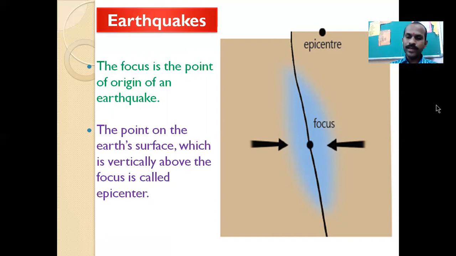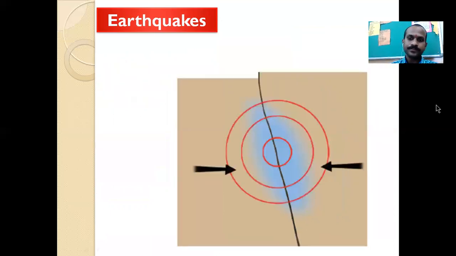It means the earthquake first occurs in the crust of the earth, and when the earthquake occurs, energy is created. This energy is transferred towards the surface of the earth, and the point at which that energy is concentrated on the surface of the earth is known as the epicenter. Okay, it means the point on the surface where the actual earthquake happens.